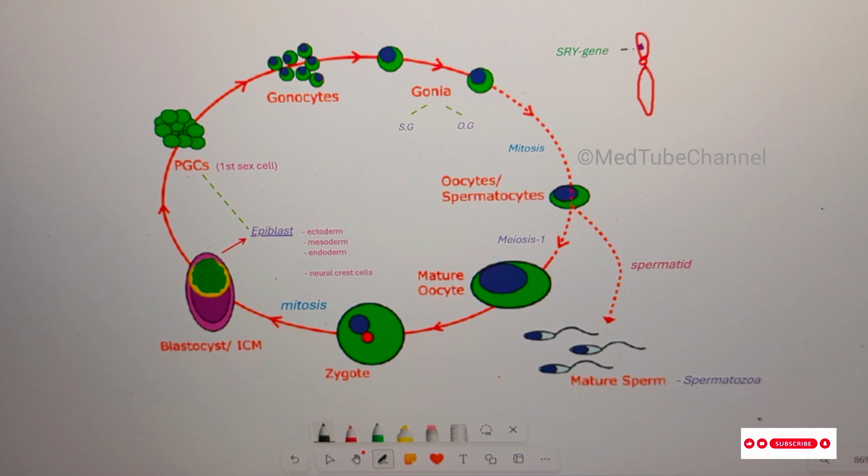Here is another important note. When does meiosis begin? Meiosis starts only at the level of primary spermatocyte or primary oocyte stage. Then what happens before meiosis? All the divisions before meiosis are mitosis.